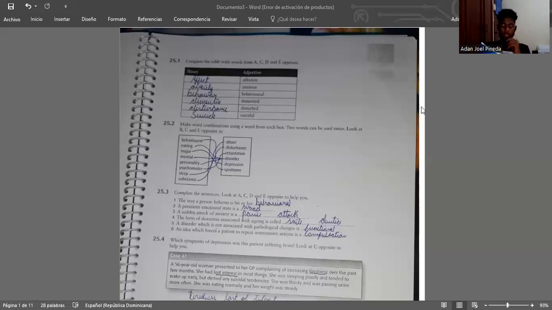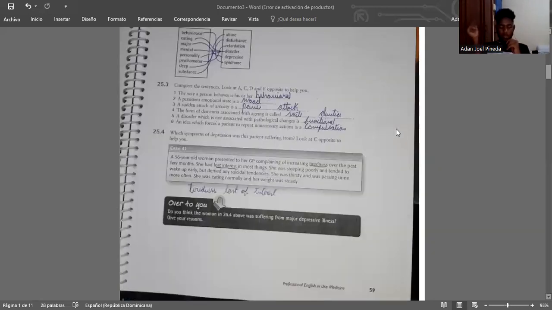25.3. Complete the sentences. Look at A, C, D, and E opposite to help you. 1. The way a person behaves is his or her behavioral. A persistent emotional state is a mood. A sudden attack of anxiety is a panic attack. The form of dementia associated with aging is called senile dementia. A disorder which is not associated with pathological changes is functional. 6. An idea which forces a patient to repeat unnecessary actions is compulsion.